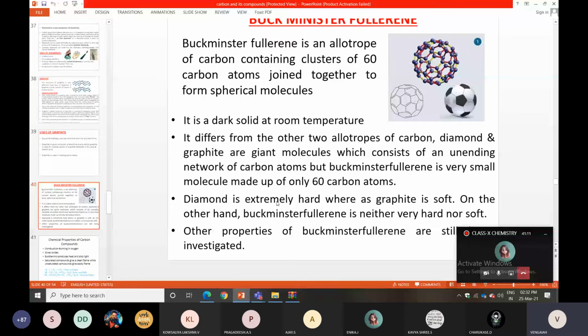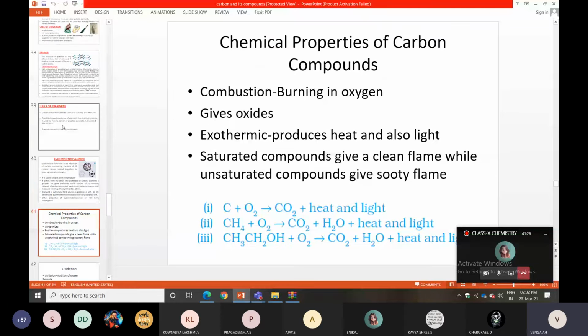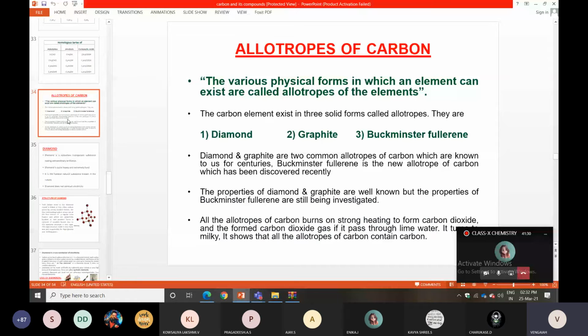So today I discussed allotropy of carbon. In total we have 3 types: diamond, graphite, Buckminster Fullerene. One more name for it is carbon 60.